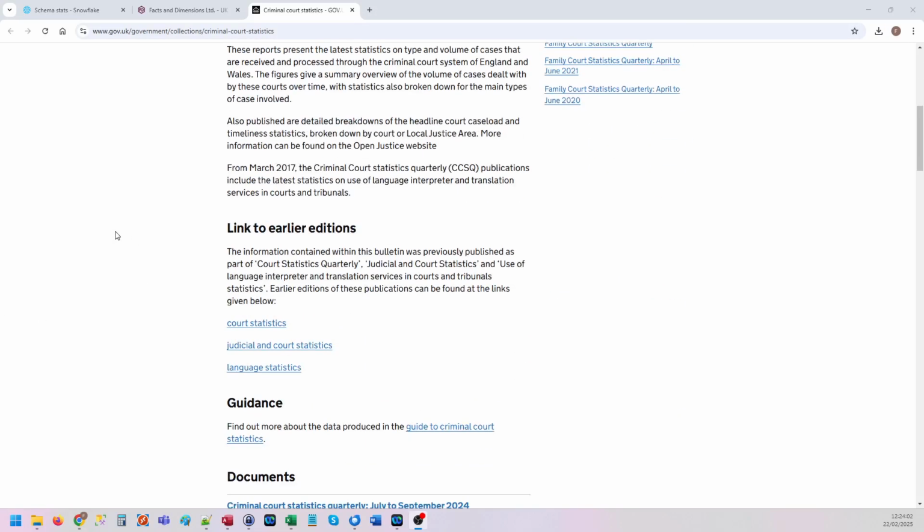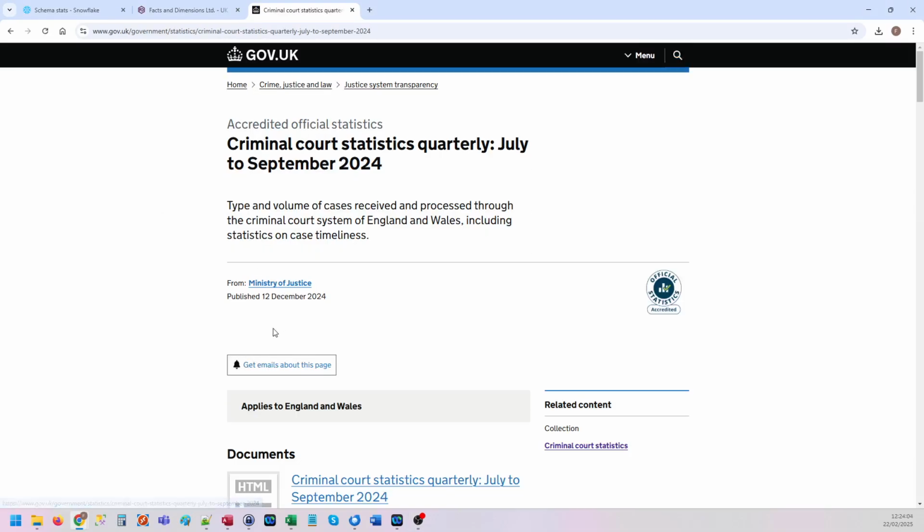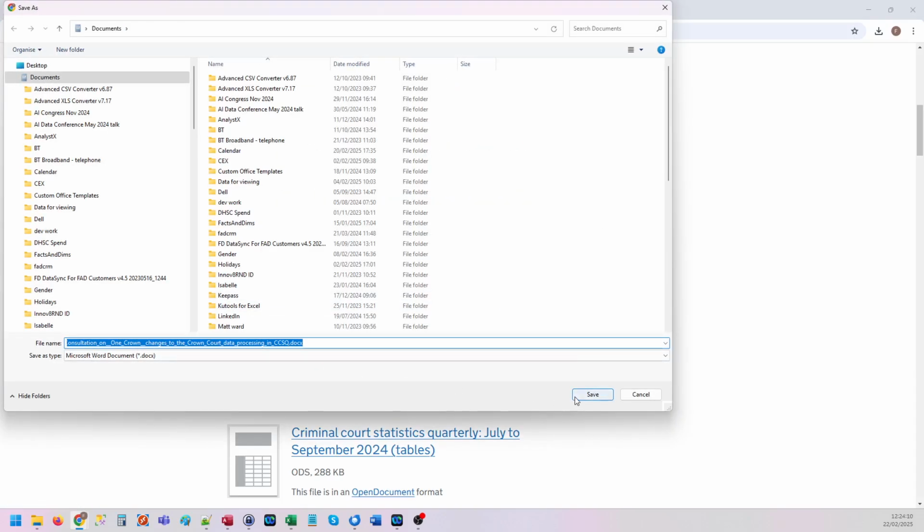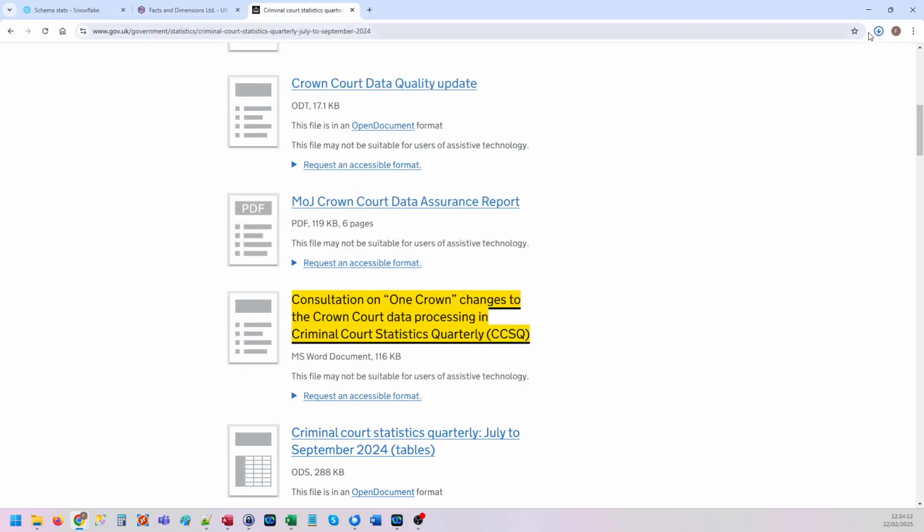This is about criminal court statistics. Plenty of data in this one, lots and lots of different horrendous files. Let's have a look at one of the files actually. I don't normally do this, but I think it's worth pointing out when it's really bad.